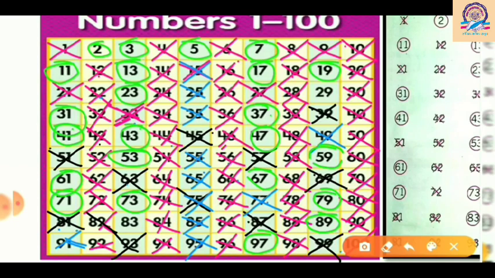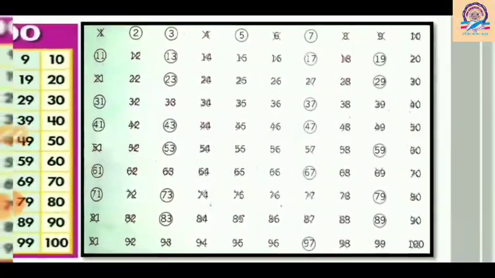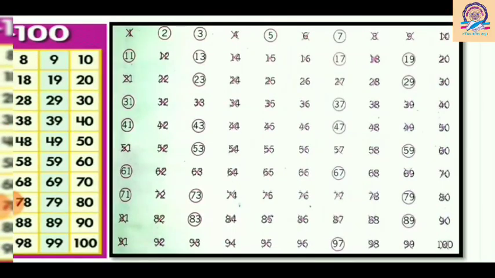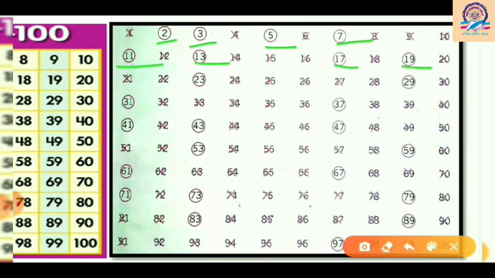Okay, so in this way we can find the prime numbers from 1 to 100. So now here I want to ask you a question: how many prime numbers are there from 1 to 100? Write your answer in the comment box. Now here is the solution picture of that activity that we have done. So here you can see that 2 was a prime number, 3, 5, 7, 11, 13, 17, 19, 97, 89, 79. Yes, these all are prime numbers we found through the method of the sieve of Eratosthenes.